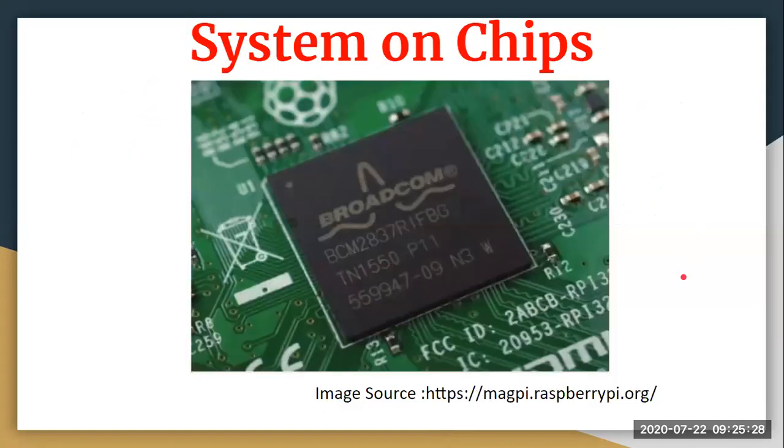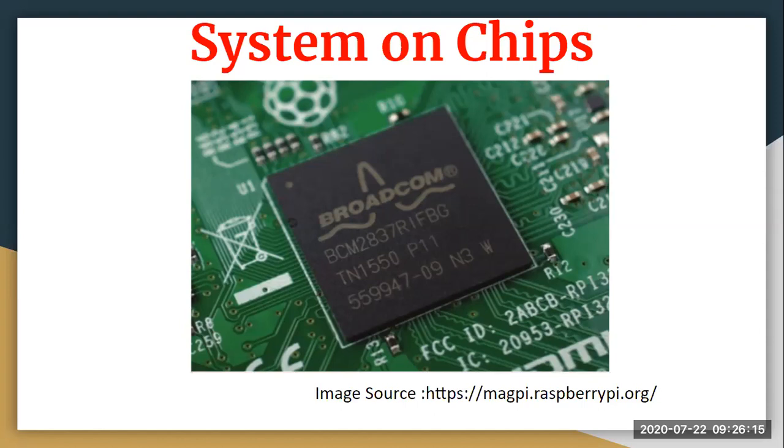Let's see what is the next component we require. Next is your system on chip. This is again your system on chip, and here the one used is Broadcom. Whenever I talk about system on chip, at times it is also called SoC. S stands for system, O stands for on, and C stands for chip. This is also a very essential integrated circuit that takes a single platform and is used to integrate your entire electronic or computer system into it. It works on a single chip, and that is what the name refers to. Okay, to remember it well.